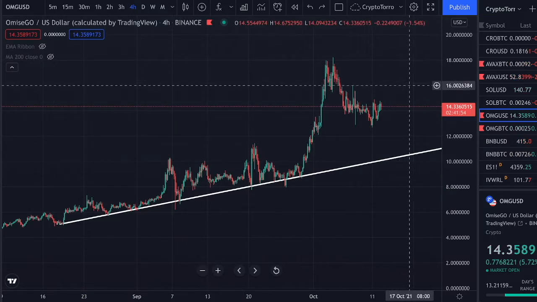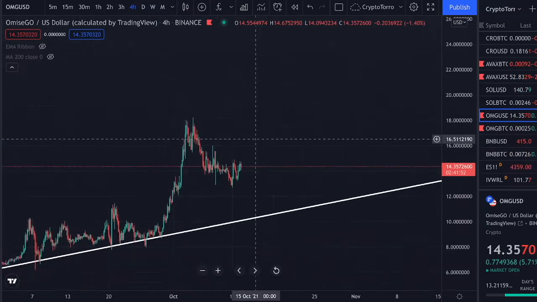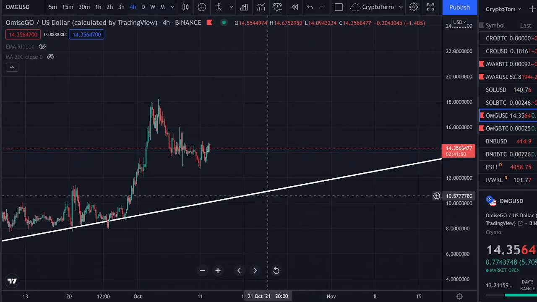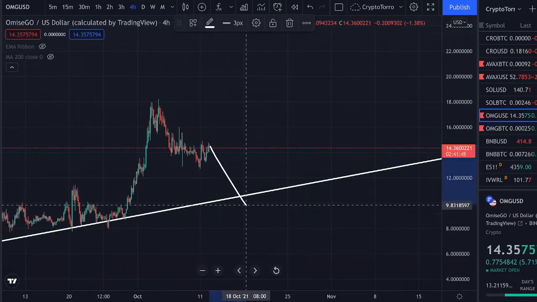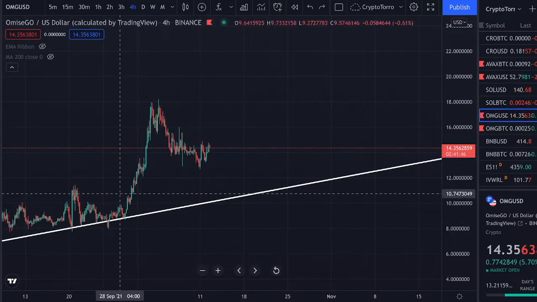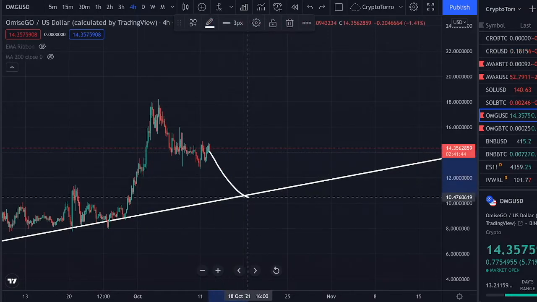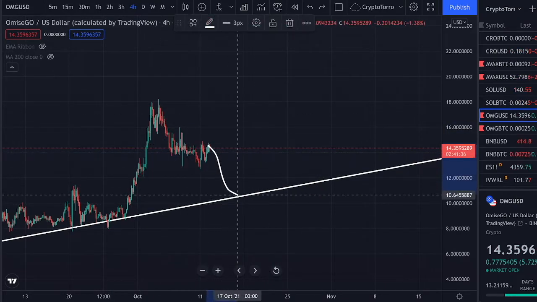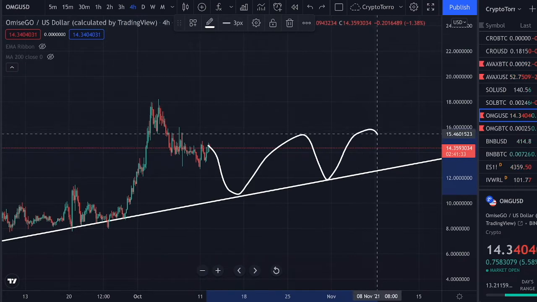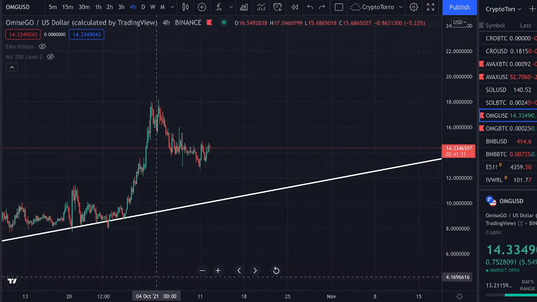So if we are going to see a further decline in OMG's price action, I personally think that this would be a very healthy retest of this ascending previous support, finding support on top of it once more, confirming that we are still creating that higher low structure, and as well that we are finding support on top of this ascending support, our current trend.